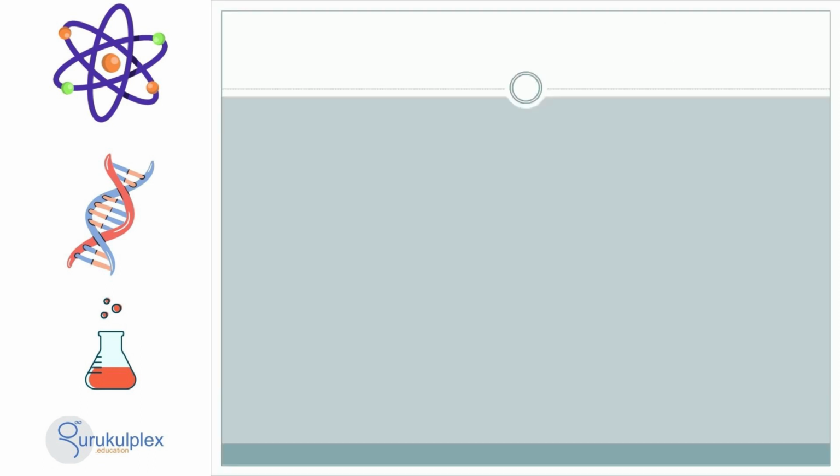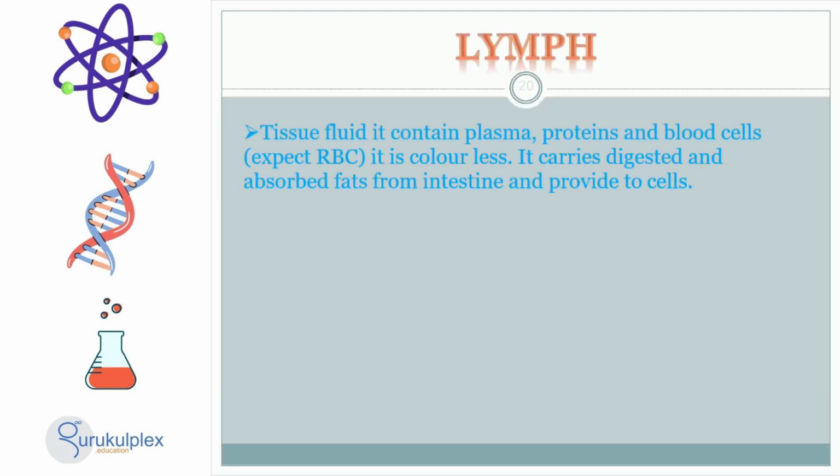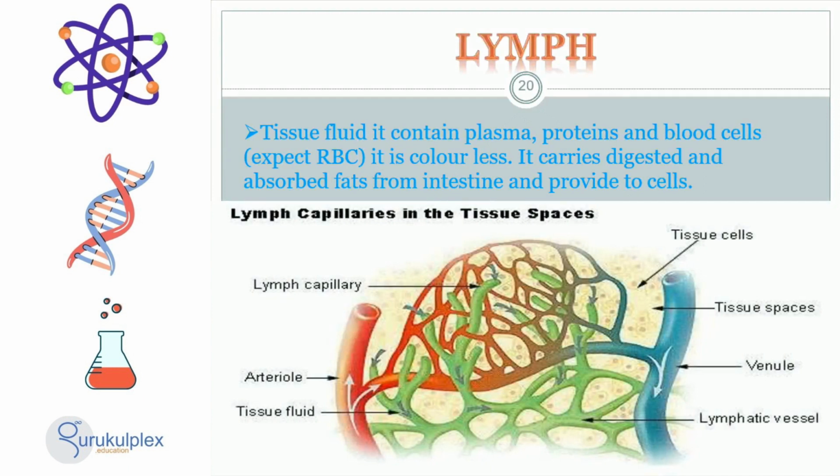Tissue fluid is a colorless liquid that exists in between cells, aiding in the transportation of oxygen, nutrients and molecules throughout the body. Primarily consisting of plasma, proteins and blood cells, it does not contain red blood cells. This liquid occupies a crucial position in the body, carrying digested and absorbed fats from the intestine to other cells, subsequently providing them with necessary nutrients.